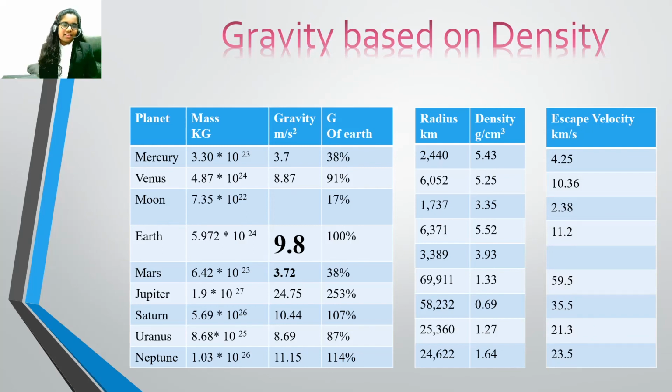This means the mass spread across volume. As all the planets are almost in a spherical shape, we can easily find the volume of each planet if we know the radius. The density is the mass divided by the volume. It is measured in grams per cubic centimeter. That means a planet, in fact any object, that occupies less volume for its mass has more gravity, whereas the same mass occupying more volume has less gravity. Escape velocity is high if the planet has more gravity and vice versa.